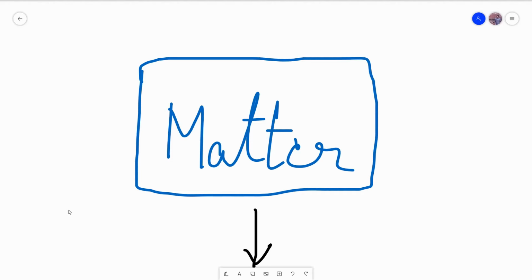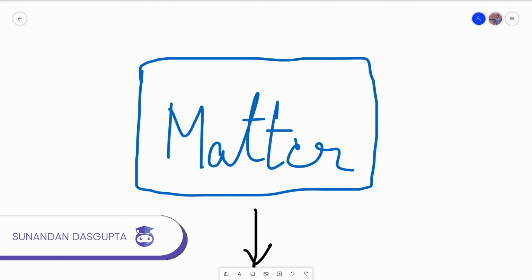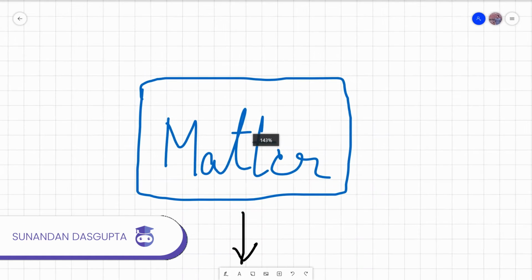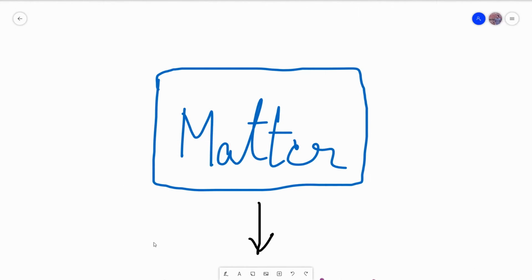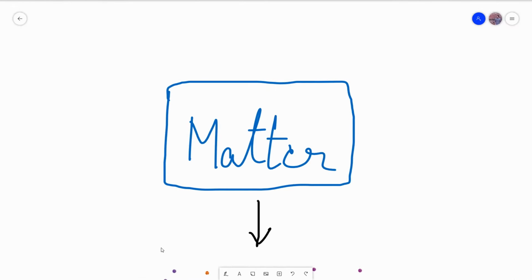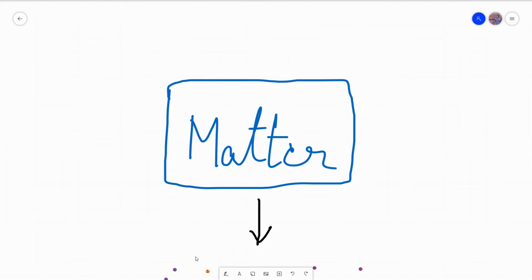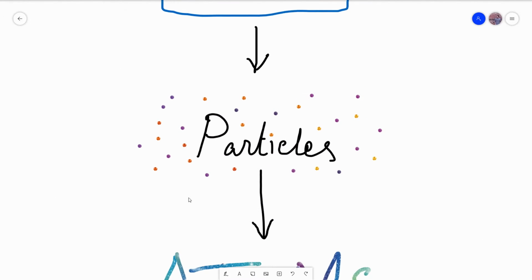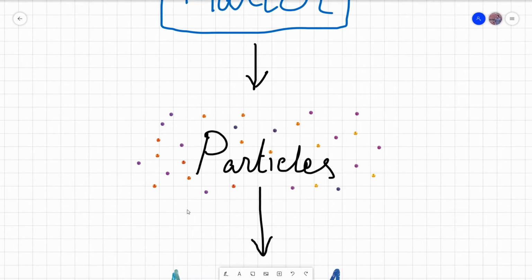So if you look around you, everything you see is three-dimensional. You can feel it, you can see it, you can touch it. So what does that mean? That means that they're made of something. That means that they're made of matter. Now this matter, we will call these pieces of things particles. Everything around you is made up of particles.